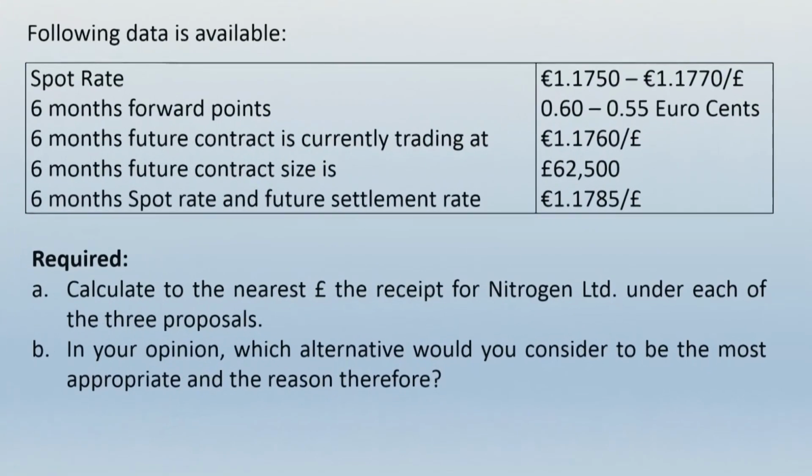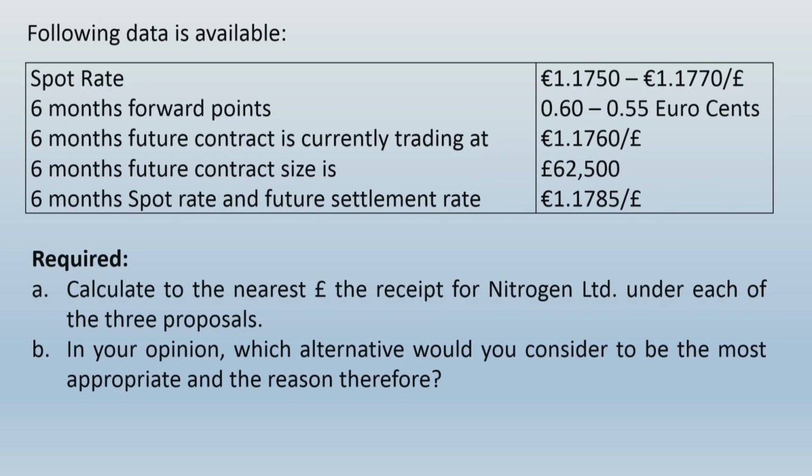Further given, the following data is available. Spot rate, they have given the rate of pound in terms of euro. 6-month forward points have been given in terms of euro cents, and then you have been given that the 6-month future contract is currently trading at euro 1.1760 per pound.